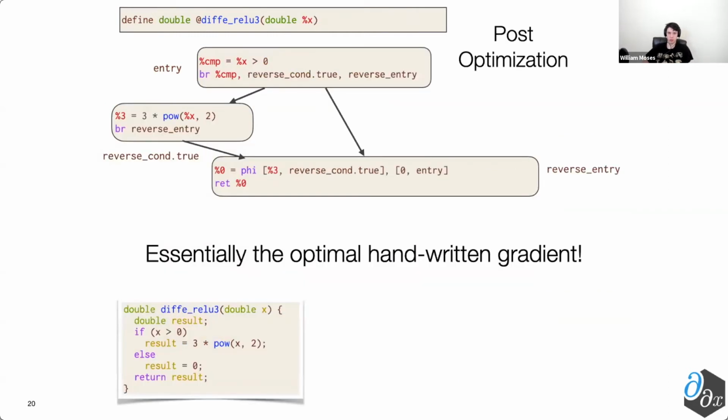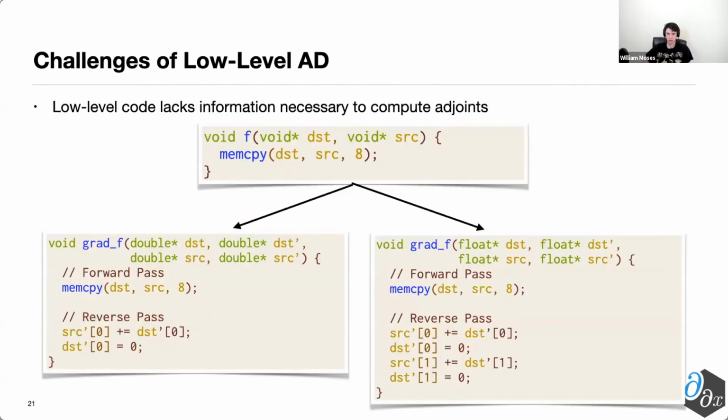Doing a little bit more optimization on that code we generated earlier, we get something that looks quite nice. And at the very bottom, we see it's essentially the optimal gradient that one would handwrite for this case. There are, of course, challenges of being able to apply automatic differentiation at a low level.